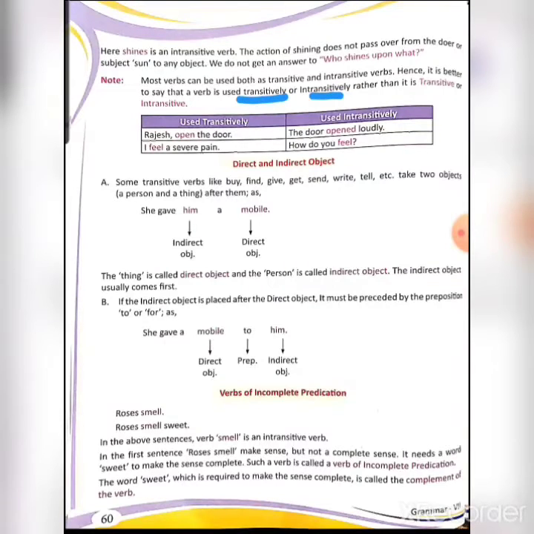Now, direct and indirect object. Some transitive verbs like buy, find, give, get, send, write, tell, etc. take two objects, that is a person and a thing after them. Such as, she gave him a mobile.